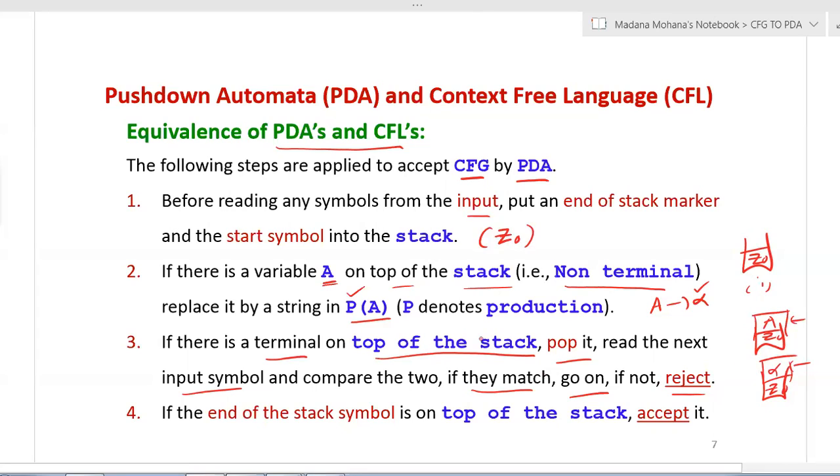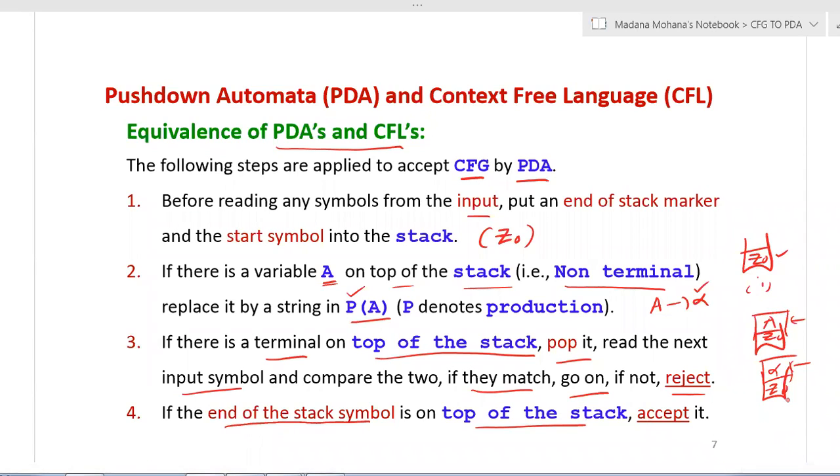Finally, you repeat this process. Finally, if the end of stack symbol is on top of the stack, that means only Z0 remains on the stack, then you can say accept. The string is accepted by the PDA. Then the string is derived from the context-free grammar, therefore the context-free grammar is also accepted. These are the steps you have to follow.